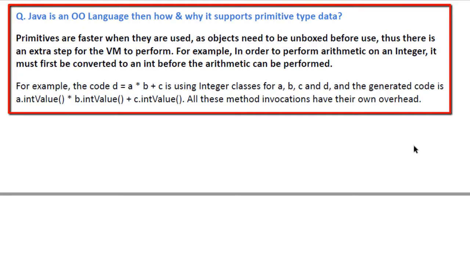One interesting question is, Java is an object-oriented language, then how and why does it support primitive data types? So it's a tricky question. The answer is, primitives are faster when they are used, as objects need to be unboxed before use. Thus, there is an extra step for the VM to perform.